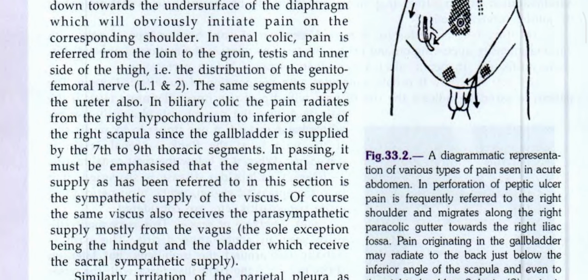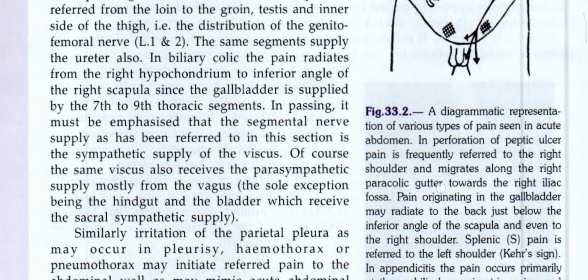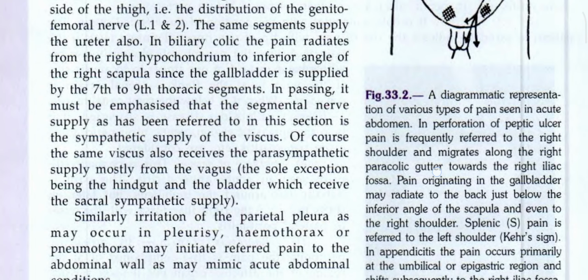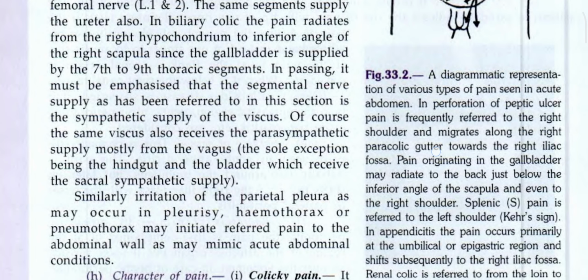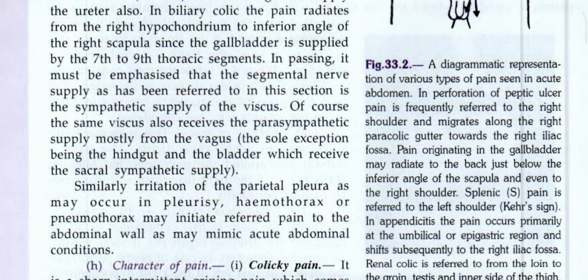In passing, it must be emphasized that the segmental nerve supply, as referred to in this section, is the sympathetic supply of the viscus. Of course, the same viscus also receives the parasympathetic supply, mostly from the vagus, the sole exception being the hindgut and the bladder, which receive the sacral parasympathetic supply.